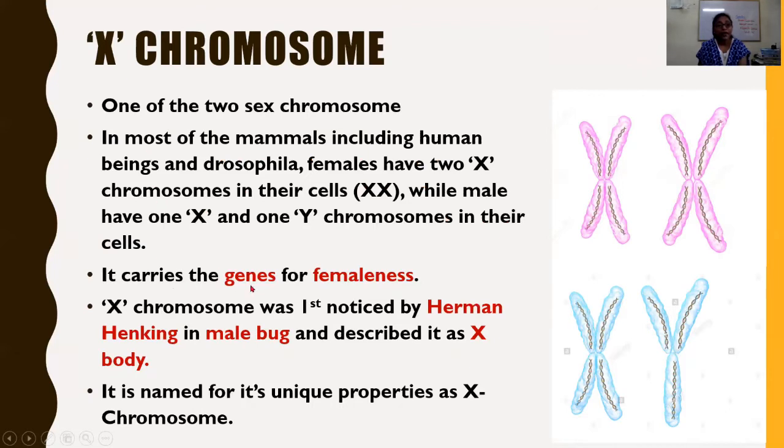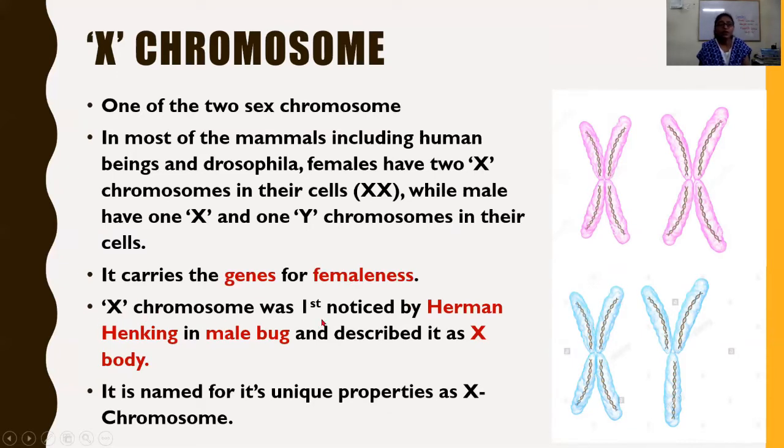The X chromosome carries the genes for femaleness, while the Y chromosome consists of the genes for maleness. We will discuss the Y chromosome.